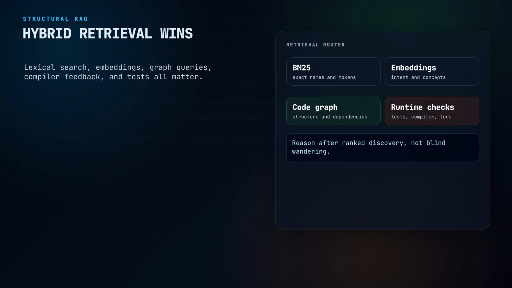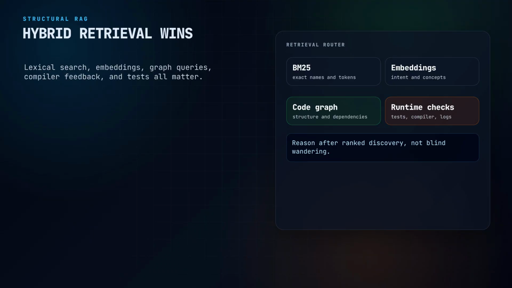For coding agents, the best system is probably not one retrieval method. It is a routing layer over several forms of evidence. Use lexical search when exact names matter. Use semantic search when intent matters. Use a code graph when structure matters. Use the test runner when behavior matters. Use the compiler when types matter. A code graph is not a replacement for all of that. It is the missing structural layer.